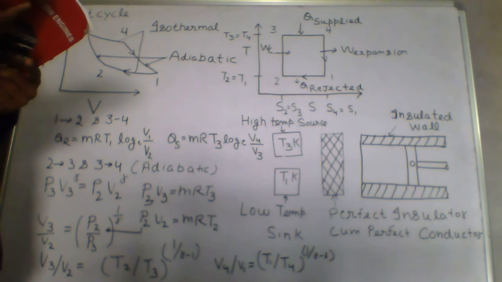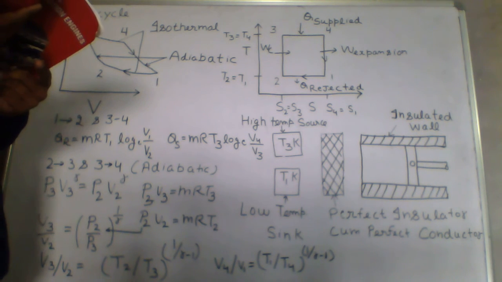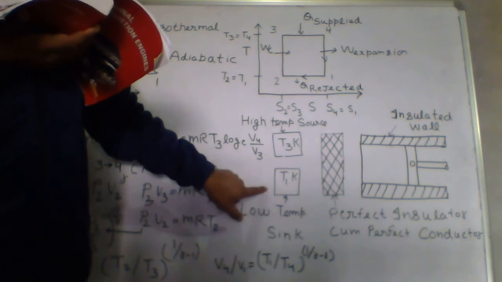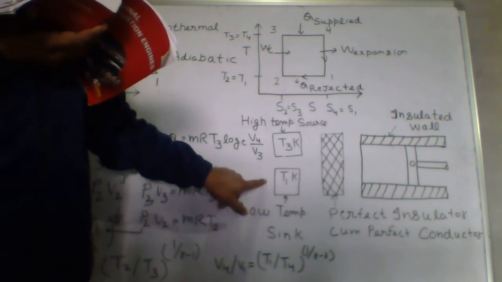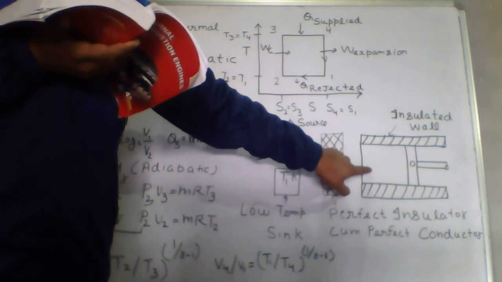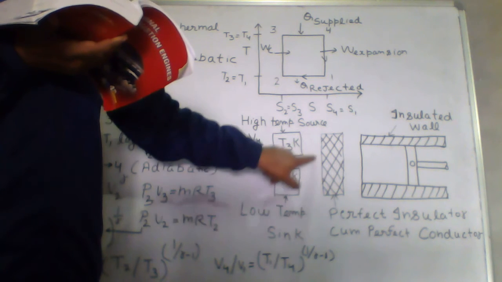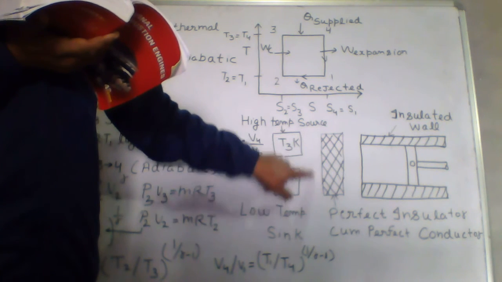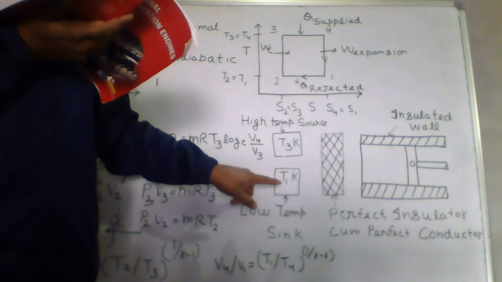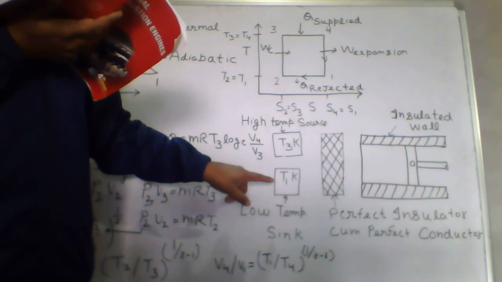Now the system is brought into contact with a constant low temperature sink. You can see here this is your low temperature sink T1. So it is made to contact this cylinder. During this, the head will act as a perfect conductor. The cylinder head is now made to act as a perfect heat conductor.